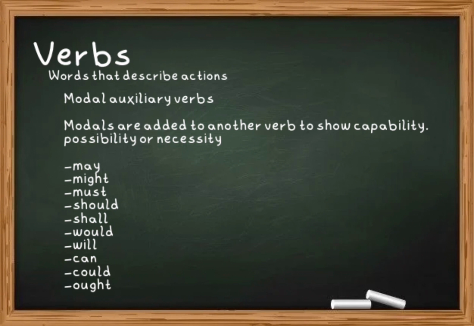These are a big pain point for many students learning English. Modals are added to another verb to show capability, possibility, or necessity. Examples are might, must, can, could, should, shall, would, will, and ought to is also important.